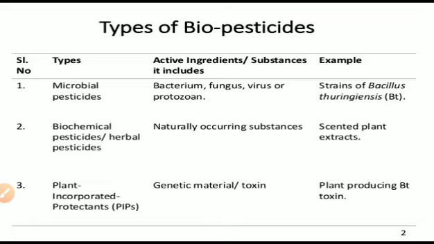That means the plant itself acts as a pesticide or pest repellent. Third, that is plant incorporated protectant. The active site is genetic material. The genetic material is added into the plant, and this plant itself acts as an insecticide. The example is a plant producing Bt toxins.